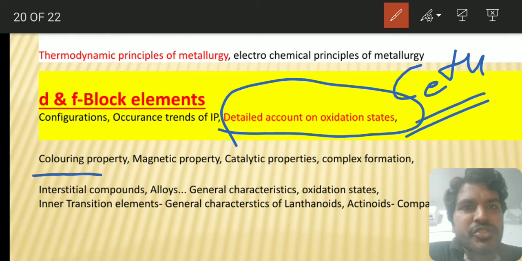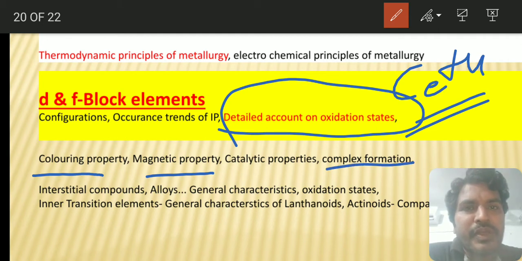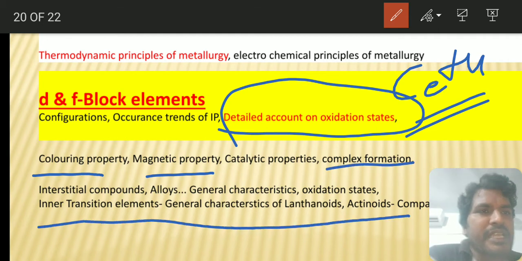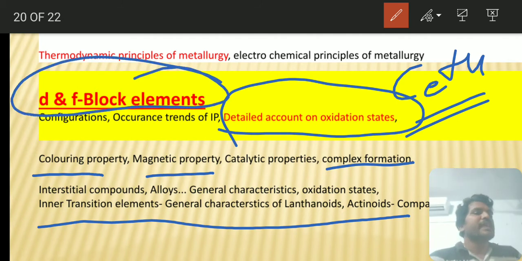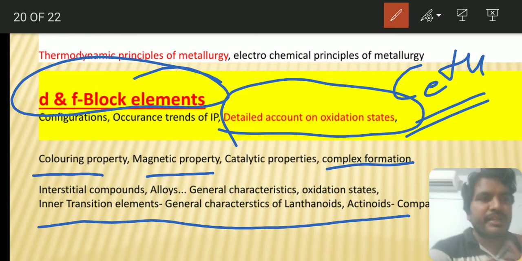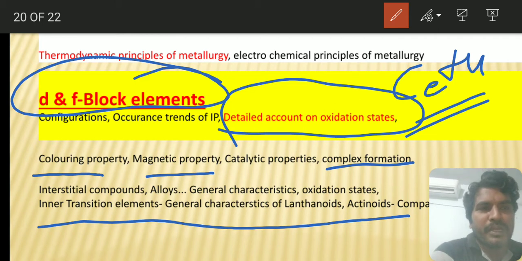And based on colors, magnetic properties and complex formation they will ask. Inner transition elements they will ask. Whenever any question comes from D and F block elements, it will definitely be based on the magnetic property, color property or the lanthanide contraction property. Consequences of the lanthanide contraction also.